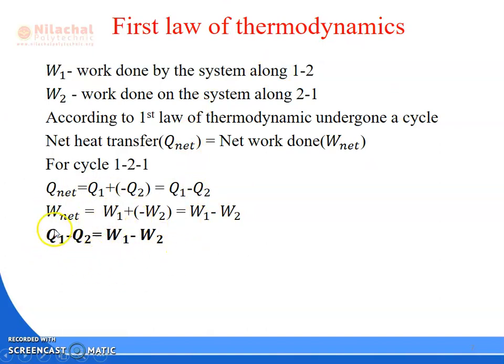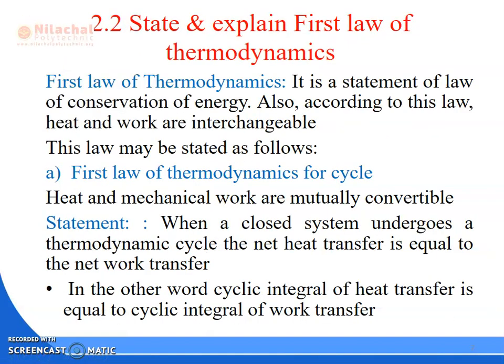Where can you utilize this formula? Suppose Q1, Q2 and W1 are given and you have to find W2, you can find it. Suppose W1, W2 and Q2 are given, you can find Q1. In this way you can use this formula for calculating any of the heat or any of the work in a cycle. Clear? The first law of thermodynamics for a cycle is that net heat transfer is equal to net work transfer when the system has undergone a cycle.